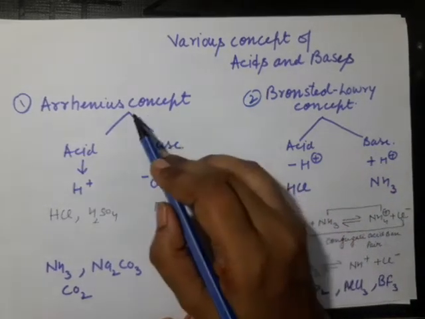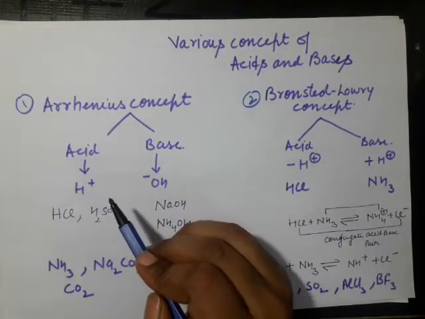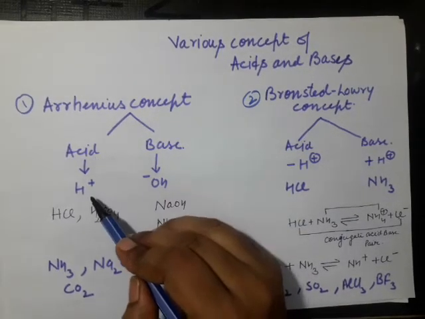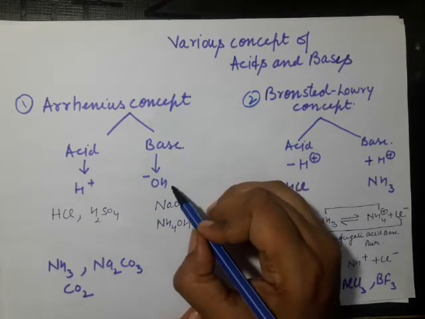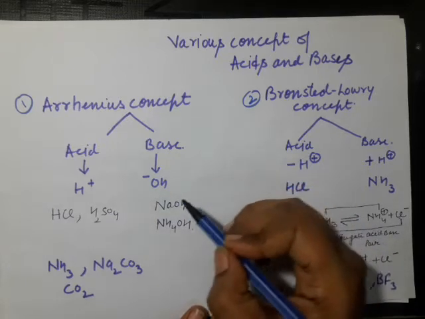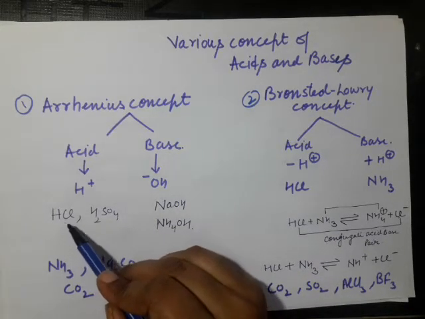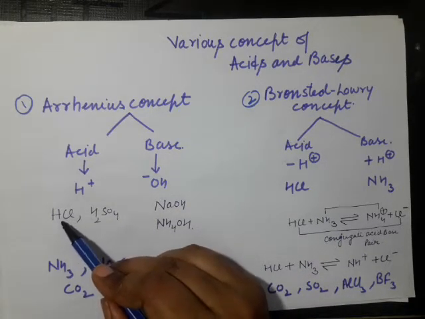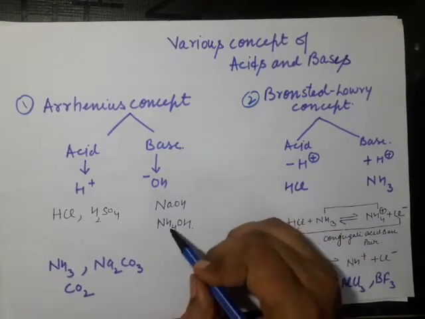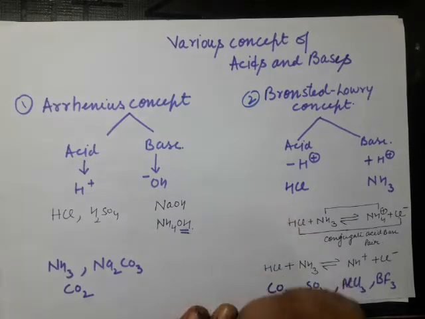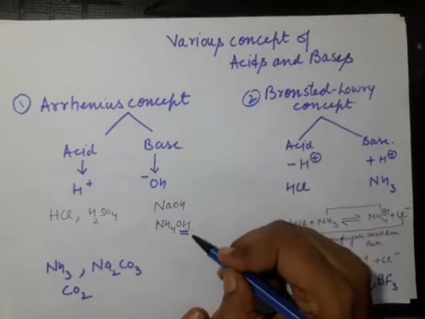See, in Arrhenius concept, acids are those compounds, those molecules which lose protons easily, and those substances which lose OH ion easily are called bases. Let's take the example of HCl. HCl easily removes a proton in the aqueous solution, so it is behaving like an acid. NaOH, ammonium hydroxide easily lose their hydroxyl ion in an aqueous solution, so they are considered as bases.